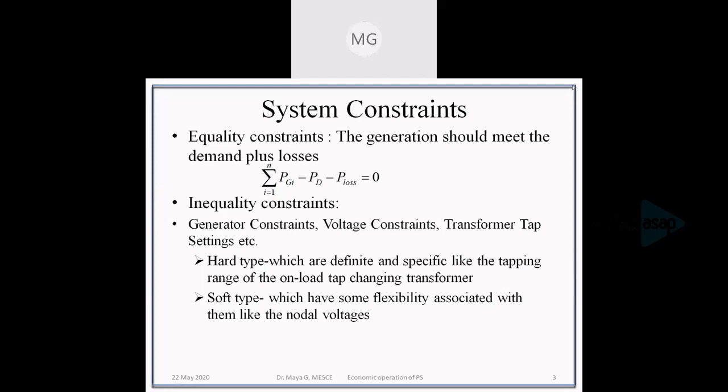That is called the soft type. Soft type, which have some flexibility associated with it, like the nodal voltage. That is, the voltage may vary from a lower limit to an upper limit. Within this range, any value can be taken.